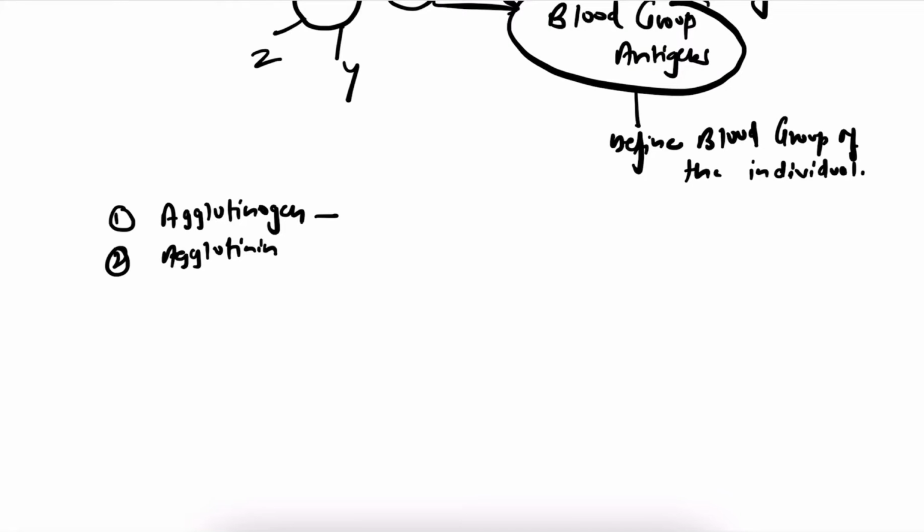Agglutinogen is antigen and agglutinin is antibody. I'm sure we all know that whenever there is an antigen, a corresponding antibody will be present. This normally happens in the body.